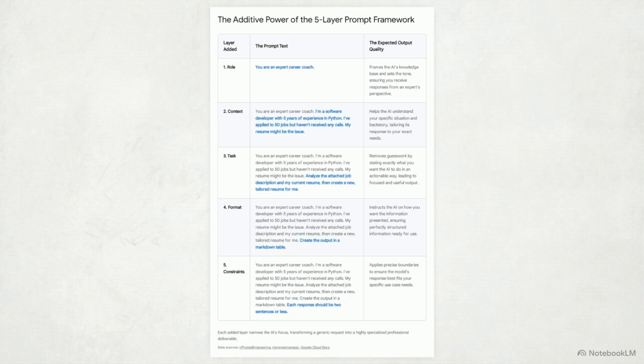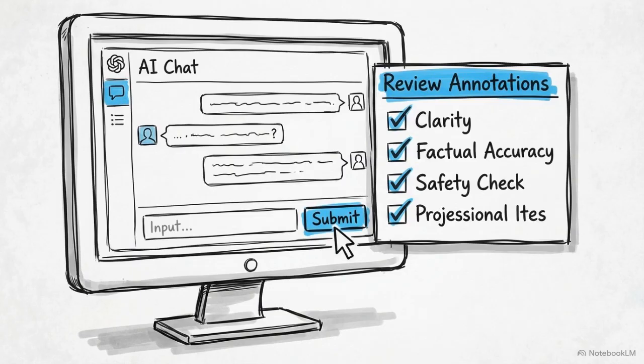Layer 4 defines format. Commanding the AI to structure information into a markdown table saves you manual reorganization time. Layer 5 sets constraints. These are strict boundaries and negative guardrails, like forcing the AI to keep responses under 2 sentences. Before hitting send, perform a pre-flight check for the vagueness trap.